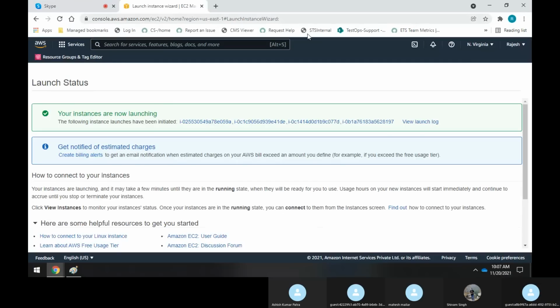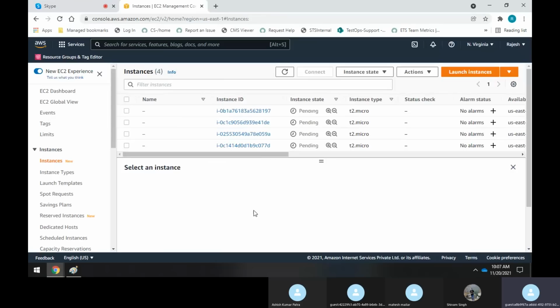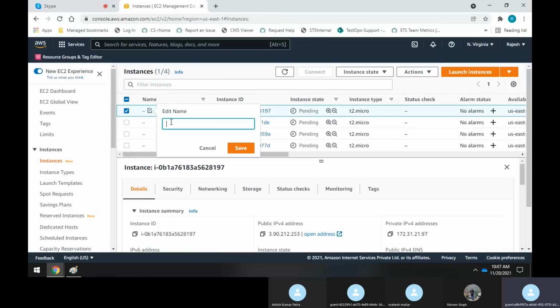Okay, sir. So here I'll go to view instances. I'll see that I have launched these 4 nodes. Basically, I'll give some names here.